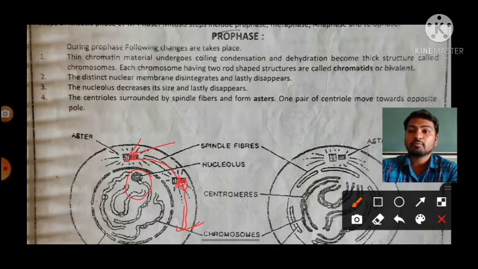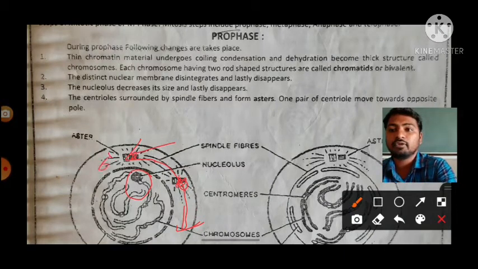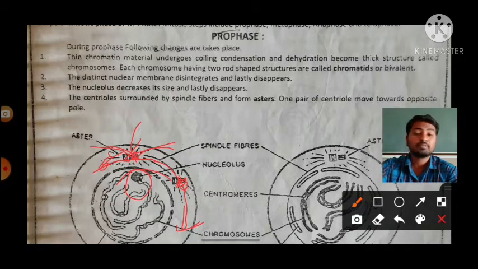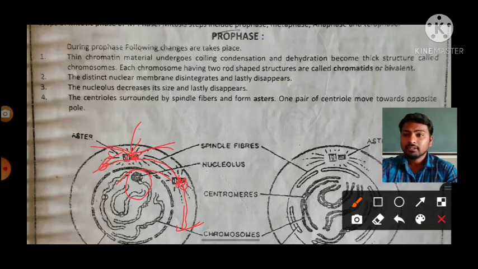Okay, you can observe the aster-like structures or ray-like structures. These are nothing but the asters. It looks like an aster. Aster means star shape, a star-shaped structure. Then that is called asters.